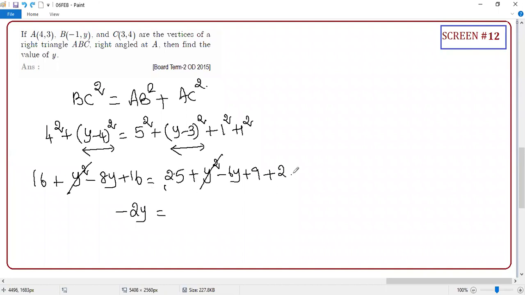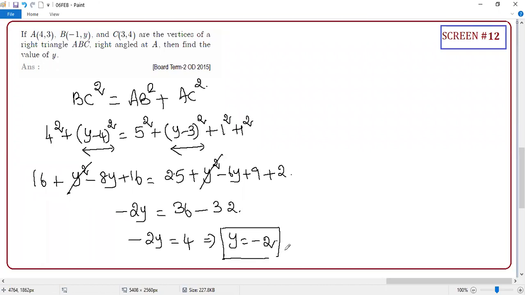Okay. So now here, what is the answer? 25, sir. 36, you will get 36. Here, what you'll get? 36 minus 32. 4, sir. Tell me minus 2. Minus 2 is the 4. Y. So which implies y equal to minus 2. Yes, sir.